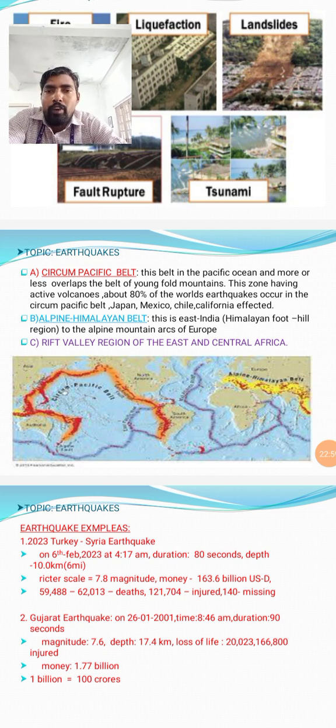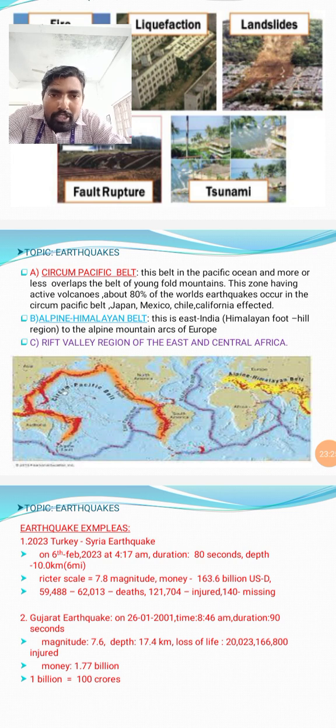Next one, the Alpine-Himalayan belt. It extends from the Himalayan foothills in India to the Alpine mountain arc of Europe. So from the Himalayan foothill region in our India to the Alpine mountains of European countries, that much of a lengthy belt will be there. Here we mostly see the circum-Pacific belt represented by the ring type.